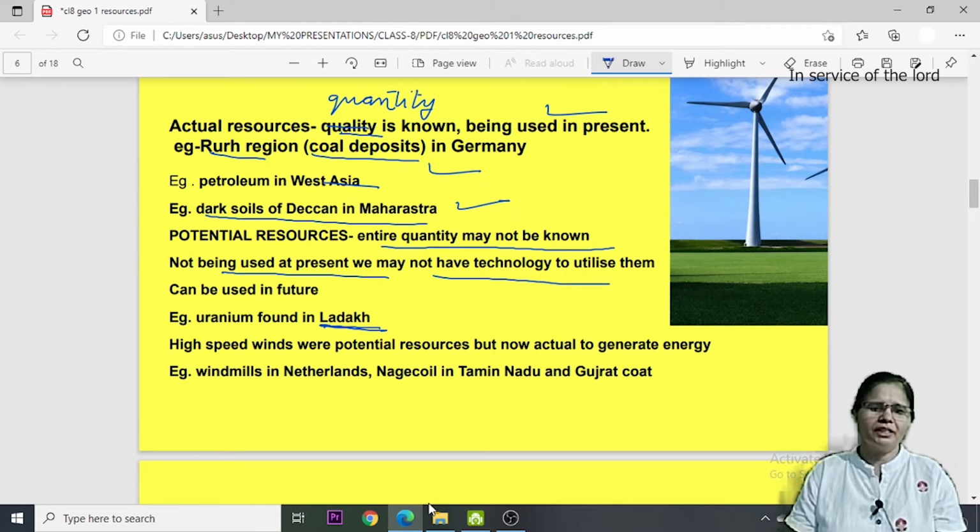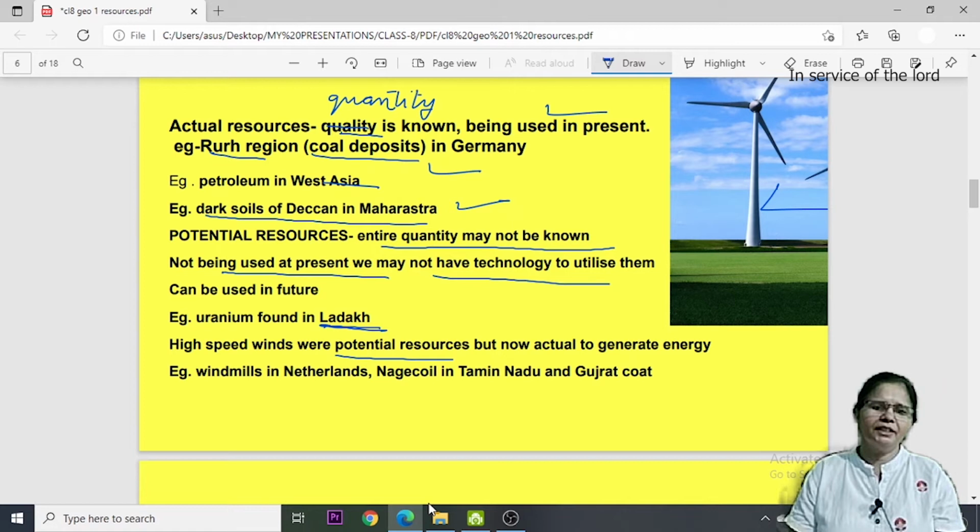High speed winds, earlier when there was no technology to utilize them, were potential resources. But when we came to know about windmills, we discovered windmills. After that, these fast blowing winds became actual resources.